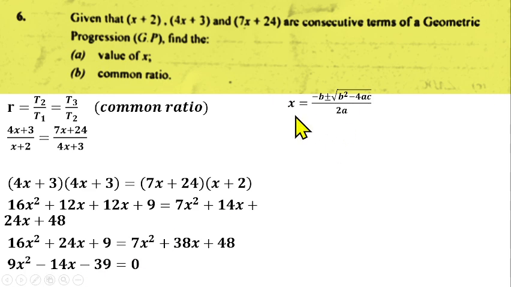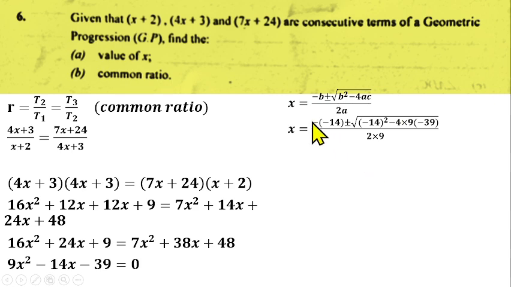We can easily use the formula method. So s equals minus b plus or minus the square root of b squared minus 4ac, over 2a. Our b is minus 14, our a is 9, and our c is minus 39. If you substitute, you have s equals minus minus 14 plus or minus the square root of minus 14 squared minus 4 times 9 times minus 39, over 2 times 9.